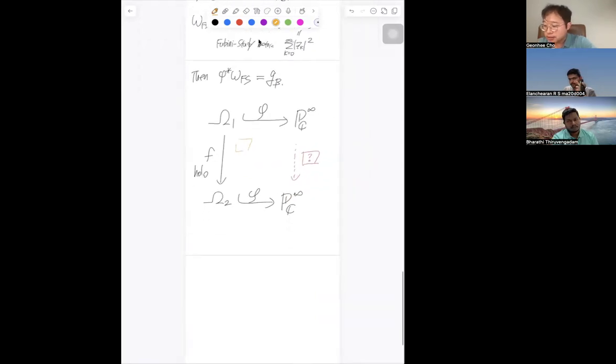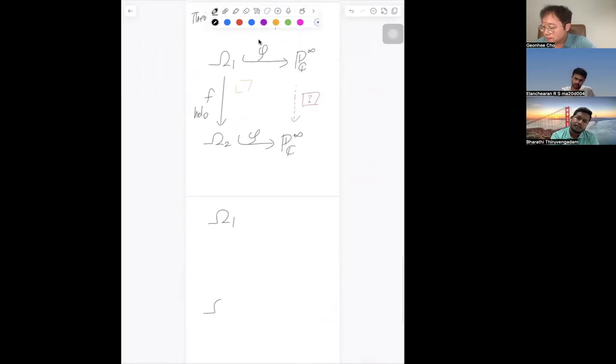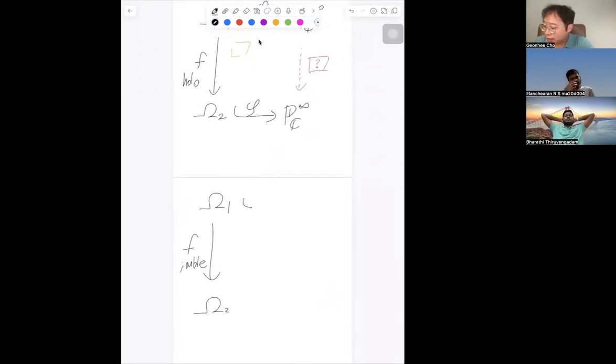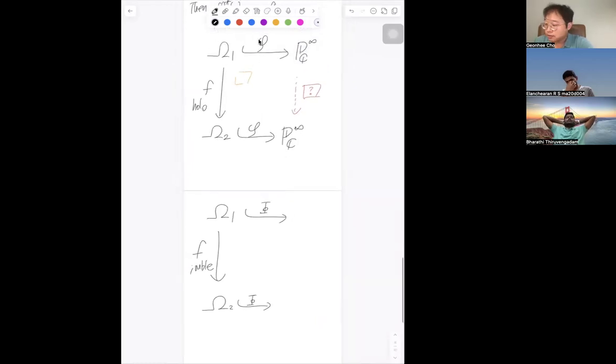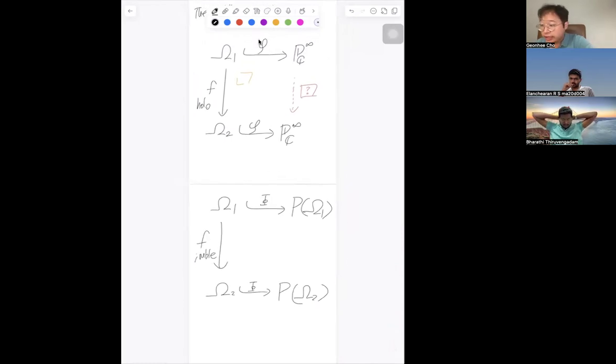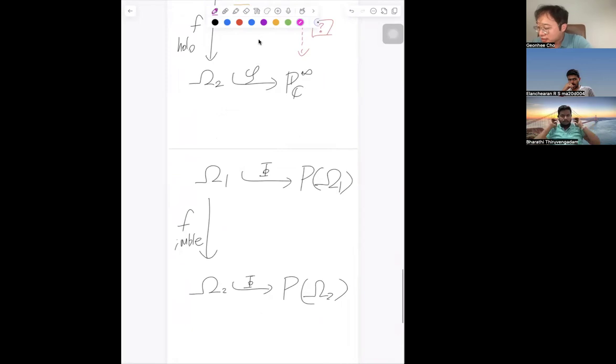But now let's consider our framework, omega 1, omega 2. Let me assume this map to be measurable, just measurable. A holomorphic function is definitely continuous, so it's measurable. I don't need to explain this to any of you. Now we have another embedding. One is this, the other is this. Is it okay with you? Can you induce some reasonable map here?